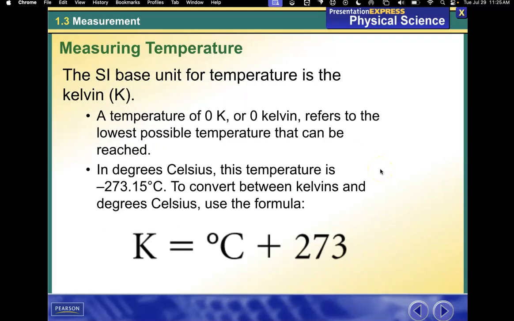The SI base unit for temperature is the kelvin. A temperature of 0 kelvin, or 0 K, refers to the lowest possible temperature that can be reached. We call that absolute zero. In degrees Celsius, this temperature is negative 273.15 degrees Celsius. To convert between kelvins and degrees Celsius, you use this formula. Celsius plus 273 equals kelvin.